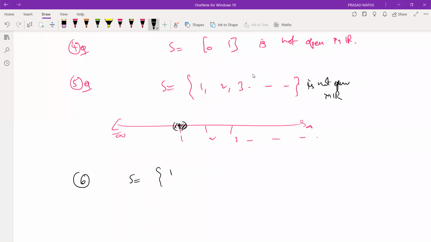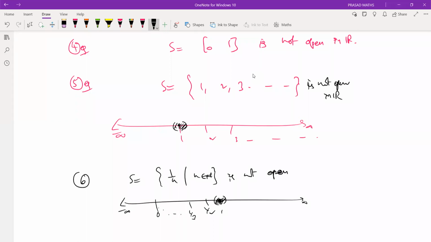Take this. Is it open? No. Is 1 an interior point? No, because it is not inside the set. Give me any neighborhood of 1 which is inside the set. Therefore, 1 is not an interior point, therefore not open. I'm not interested in other points, because at least one point that is not an interior point is enough to show that something is not an open set. Here 1 is not an interior point, therefore not open.